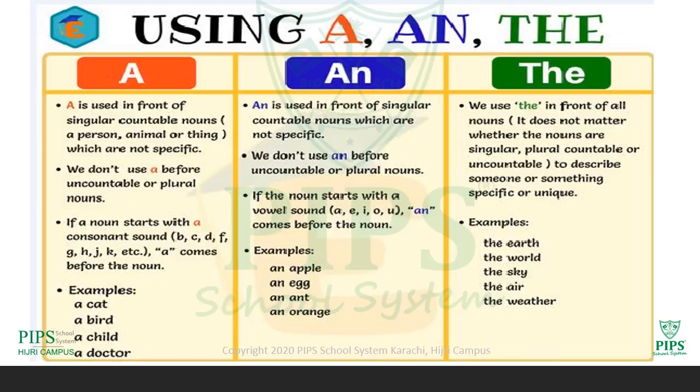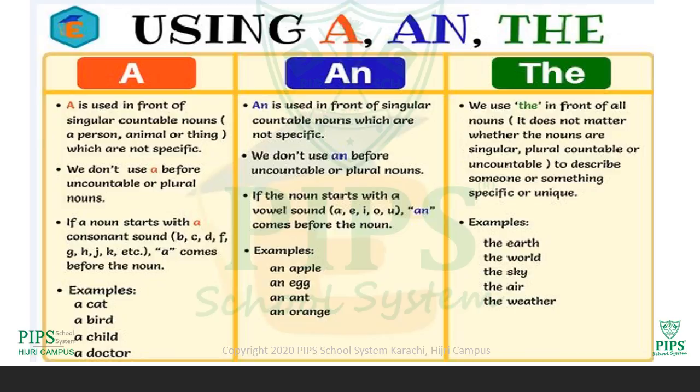Now come to the word the. When to use the? We use the in front of all nouns. It does not matter whether the nouns are singular, plural, countable or uncountable, to describe someone or something specific or unique. Point to be noted that the is used with all singular, plural, countable or uncountable nouns. It doesn't matter whether the word is single or plural, etc. It can be used with any specific name, with any specific or unique word. For the, it is a must that the thing, that name should be special.